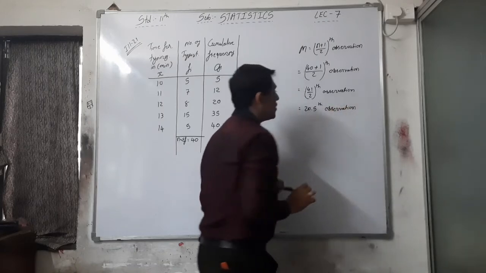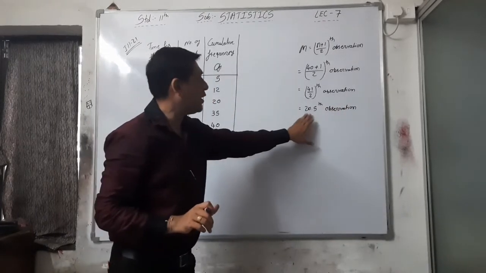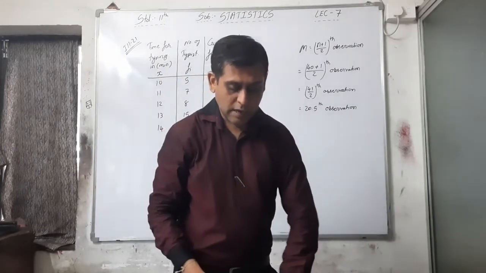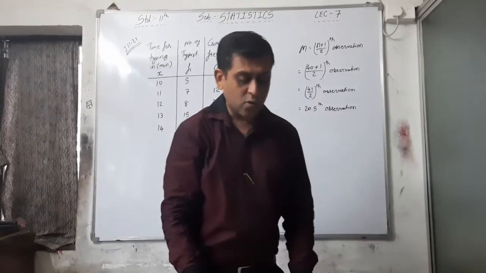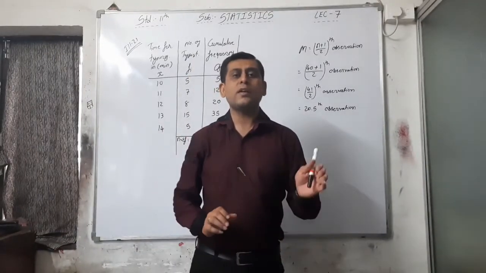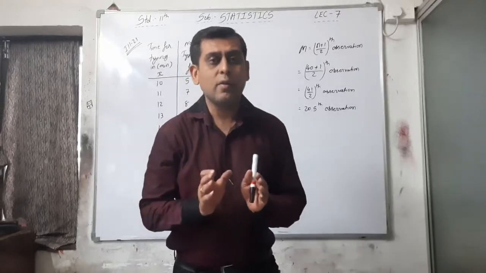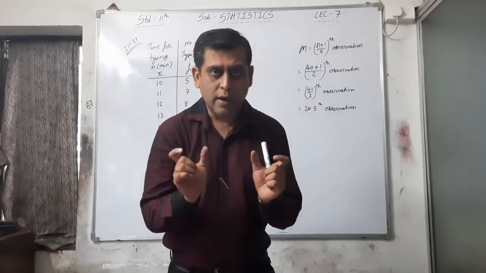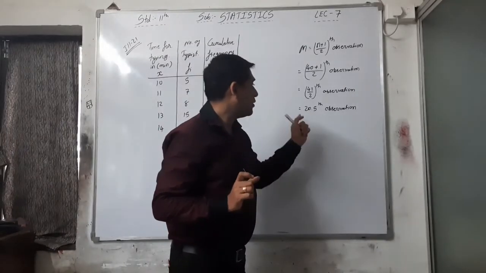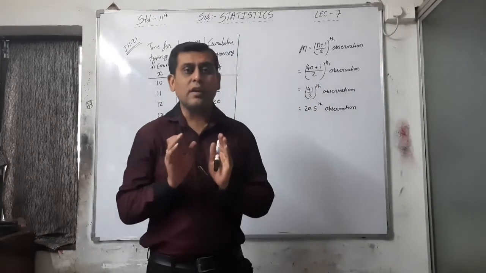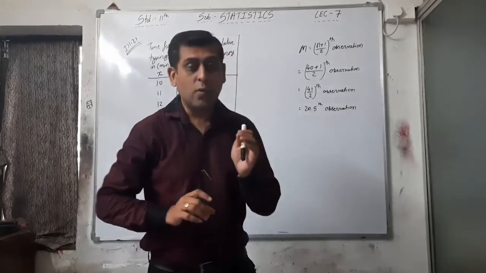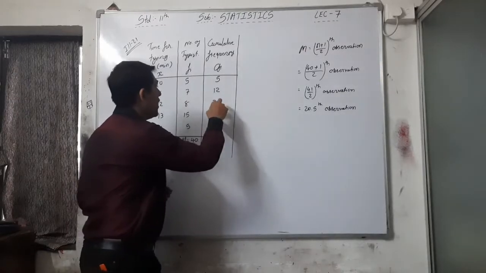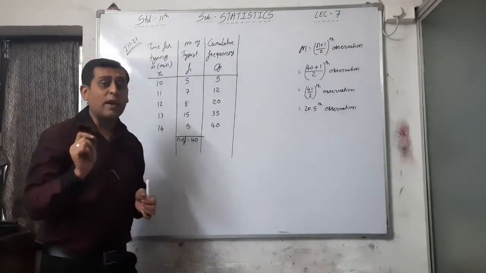See, the twist is here now. 20.5 means what? I told you in the last one, whenever it is 20.5, it is 20 plus 21 divided by 2, the average of 20 and 21. So the median comes under the 20th and 21st observations. But the twist is that in cumulative frequency, 20 is there.